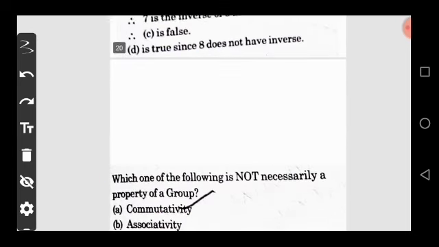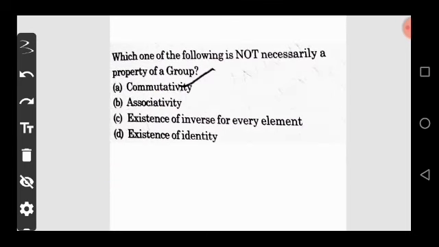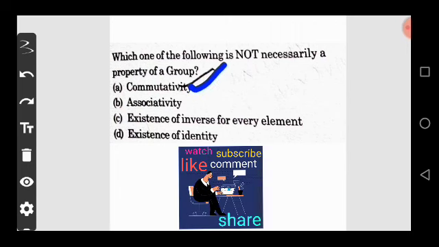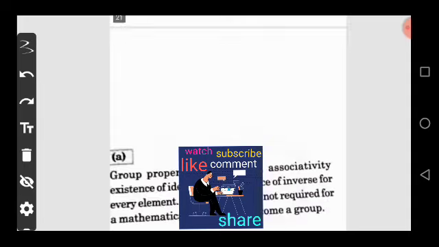Now move on to the next question. Which of the following is not necessarily a property of a group? So option A is your correct answer, that is commutativity, because we know that a group has closure, associativity, existence of inverse and existence of identity. Now move on to the next question.